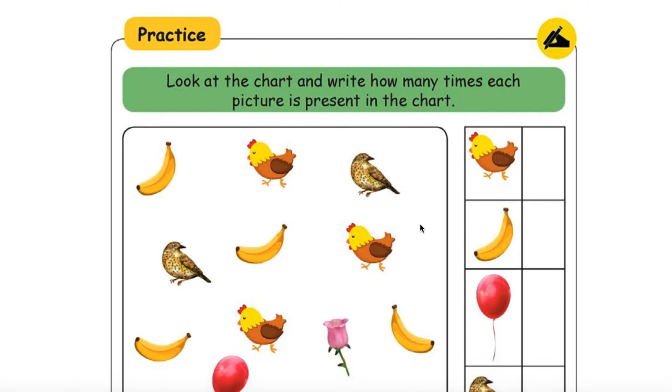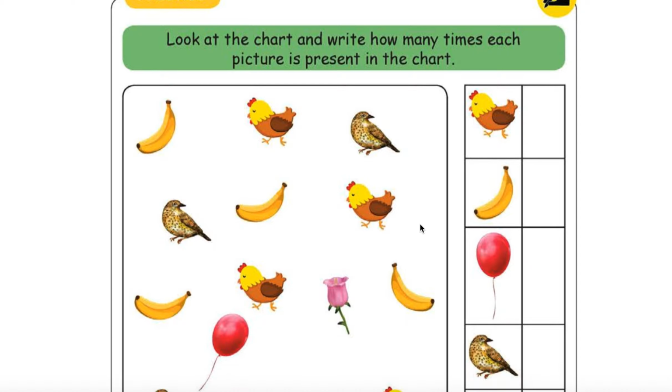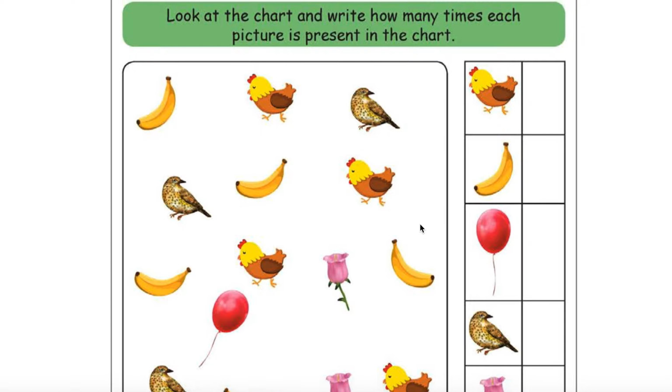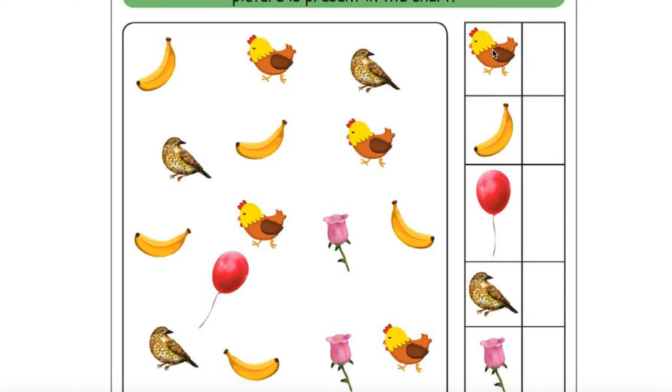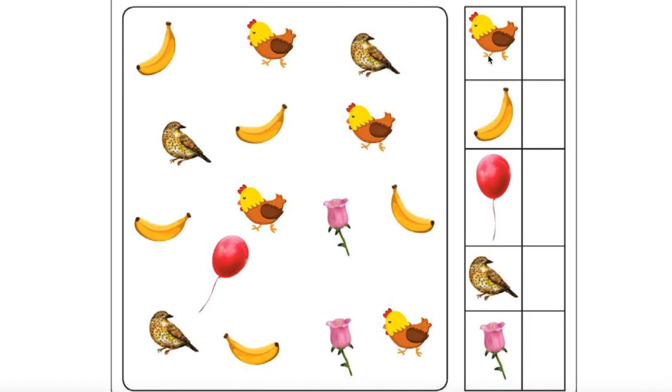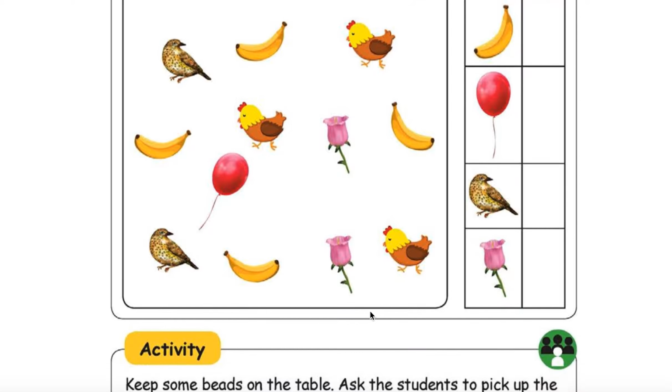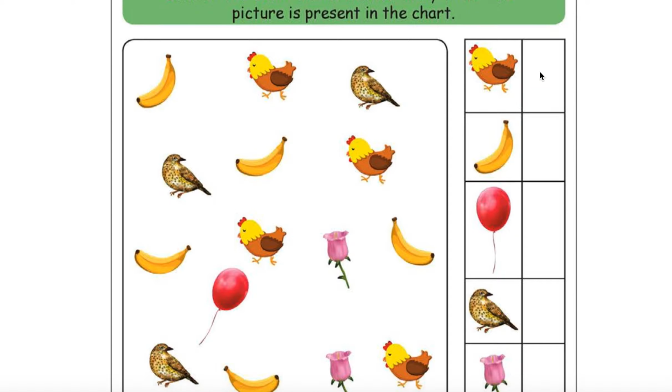Practice, look at the chart and write how many times each picture is present in the chart. Okay, first given is hen. 1, 2, 3, 4. 4 times only, right? Here you have to write 4.